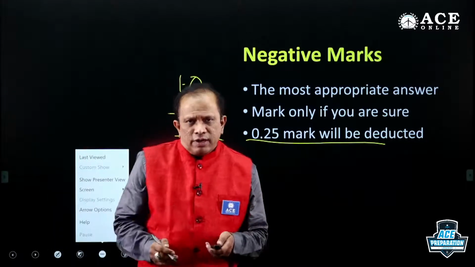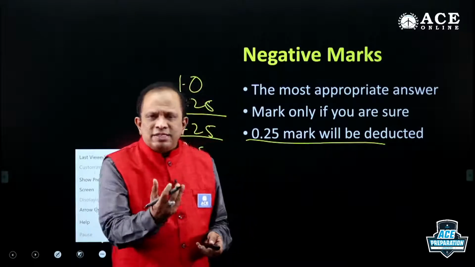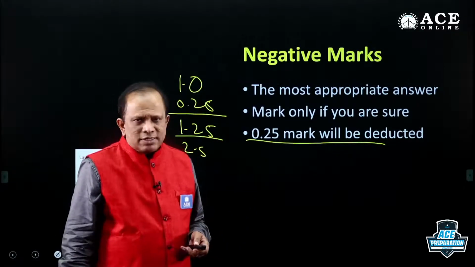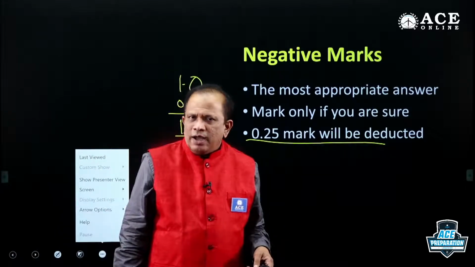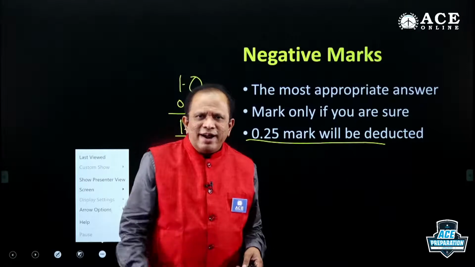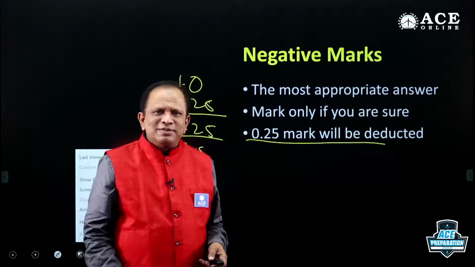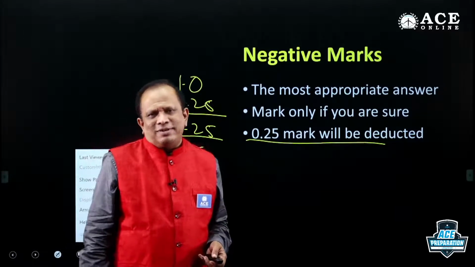So be careful. Never get into the temptation of guessing, and if you guess, you are going to lose marks. Guessing will not work for anyone. Clear? If you want, you can try randomly. In a mock test, don't look at the questions and start guessing, and let me see how it happens.